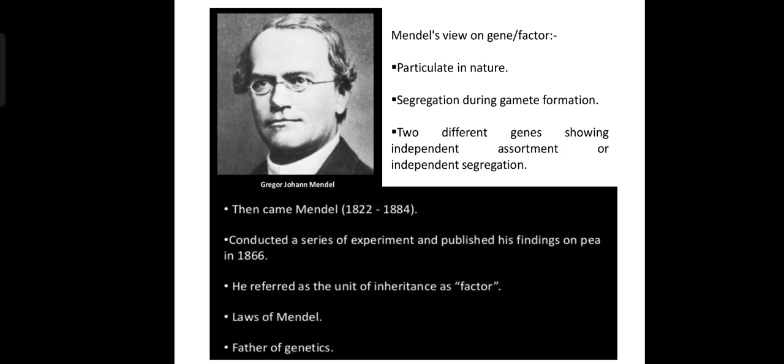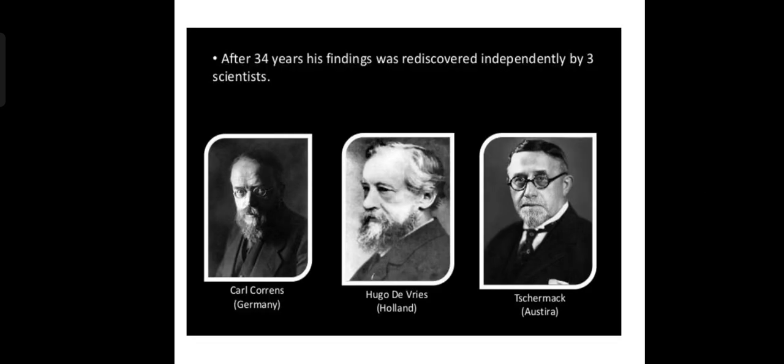He used to refer to the unit of inheritance, which we call genes, as factors. These were the laws of Mendel, and Gregor Johann Mendel was the father of genetics. After 34 years, his findings were rediscovered independently by three scientists: Carl Correns, Hugo de Vries, and Tschermak.